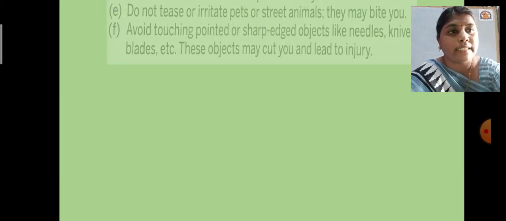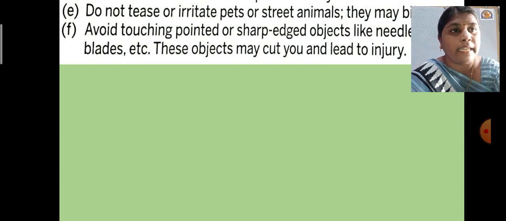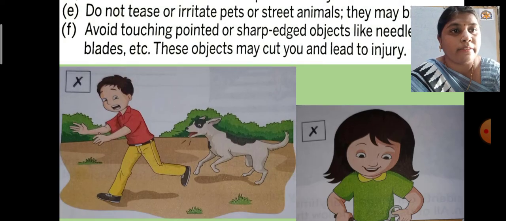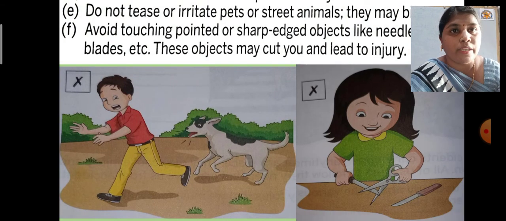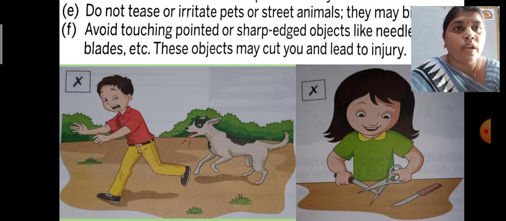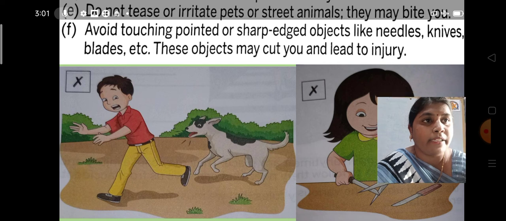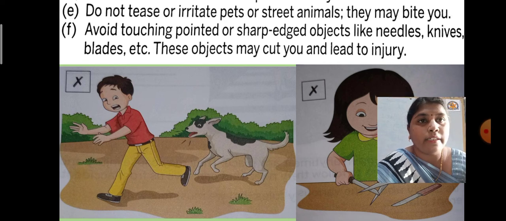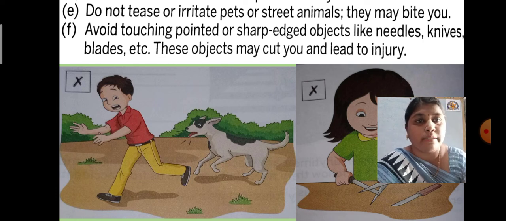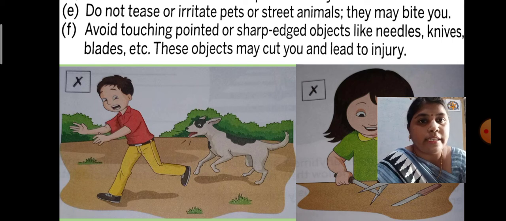Let us see the next. Yes, that is E and F, and for that you have to follow these pictures also. For number E, do not tease or irritate pets or animals, they may bite you. If you are teasing or irritating pets or street animals, they may bite you, and for that also you have to take many injections. Yes, so that is also a very dangerous thing, so do not harm any animal.